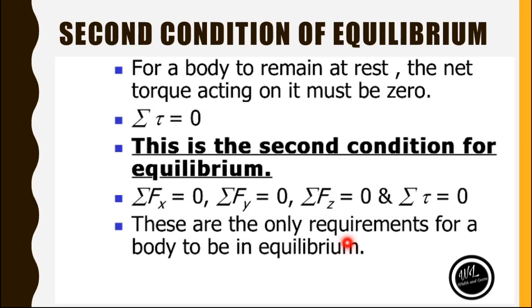The first condition is that the sum of all the forces, or the resultant of all the forces, is equal to 0, that is sigma F is equal to 0. The first condition does not ensure that the body will be in equilibrium, because the body has the tendency to rotate. For this, we have the second condition of equilibrium, which states that the sum of all the torques acting on a body will be equal to 0.